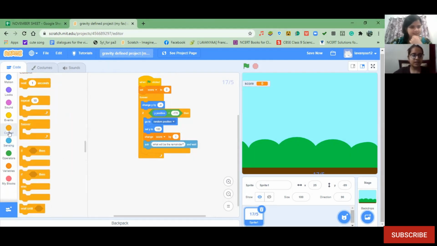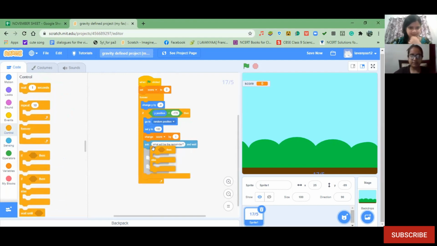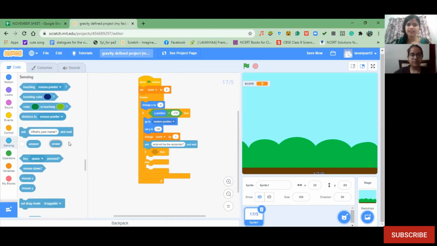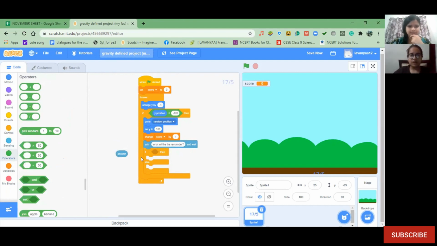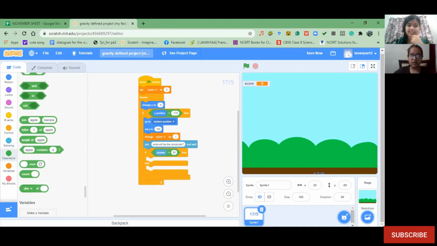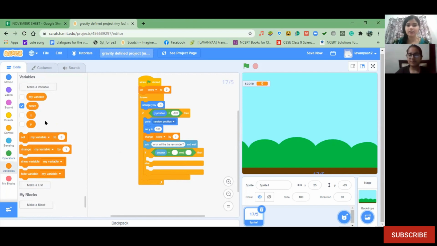Then comes the conditional block, if then else. This is for the condition that if the user is giving the correct answer, then only the score should be updated. Okay. So here we will add the mod block. It is the main block. Without this block, the code will not work. Yes, that's correct. Because we are using the concept of modulus only to find the remainder in coding. The concept in maths is finding the remainder, but in coding it is modulus.